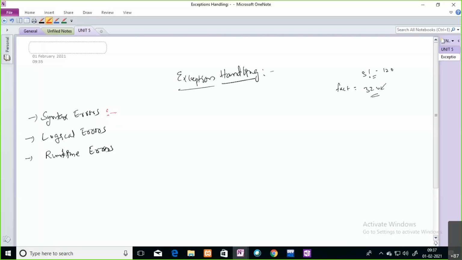Coming to syntax errors, if you make any syntactical mistakes, for example in C++, you need to follow some language rules. If you have a statement, it has to end with a semicolon.